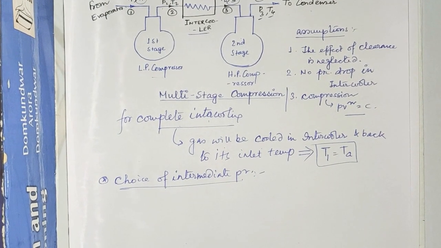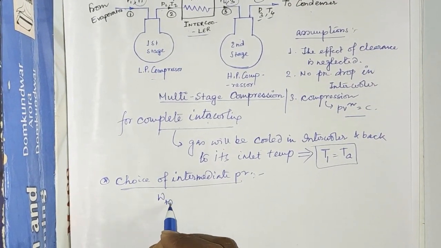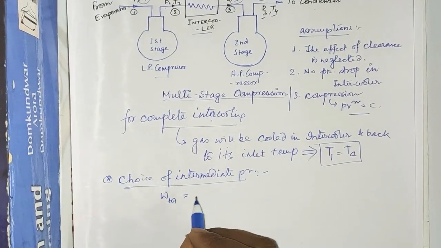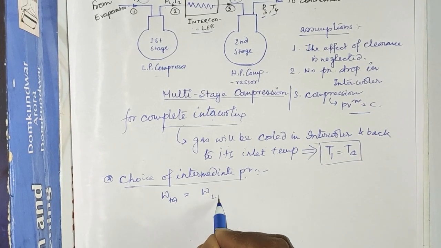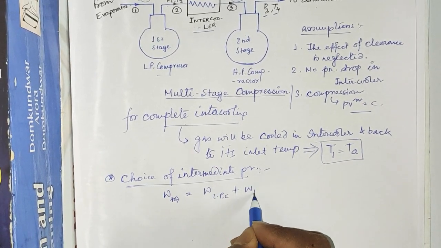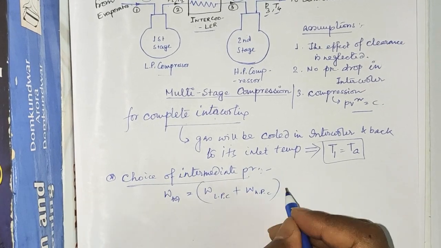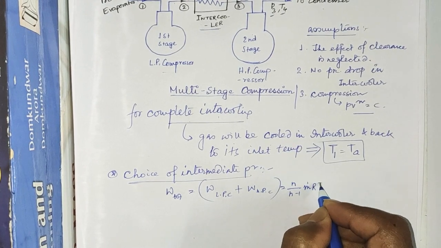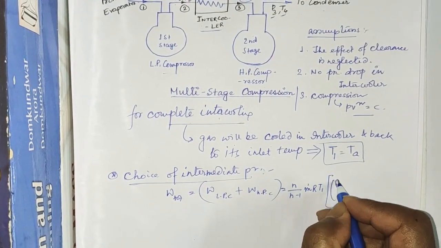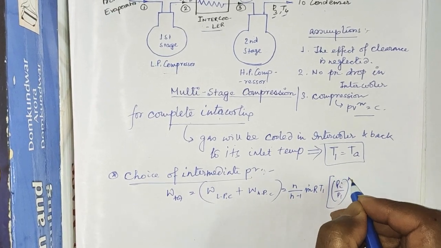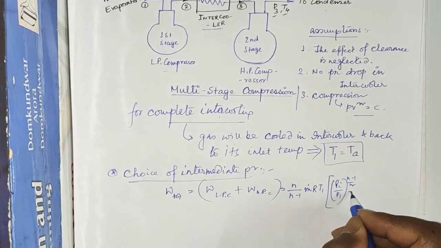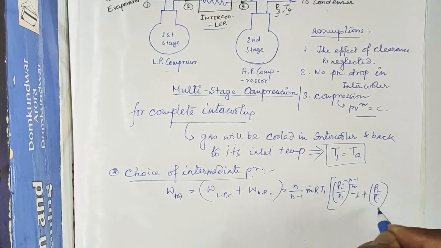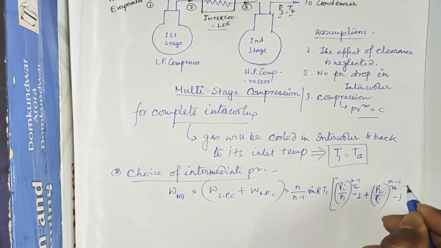So total work is equal to work done in the low pressure cylinder plus work done in the high pressure cylinder, or low pressure compressor plus high pressure compressor. So W_LPC plus W_HPC is equal to n by n minus 1 m dot R T1 within bracket (Pi by P1) to the power (n minus 1) by n minus 1, plus (P2 by Pi) to the power (n minus 1) by n minus 1.